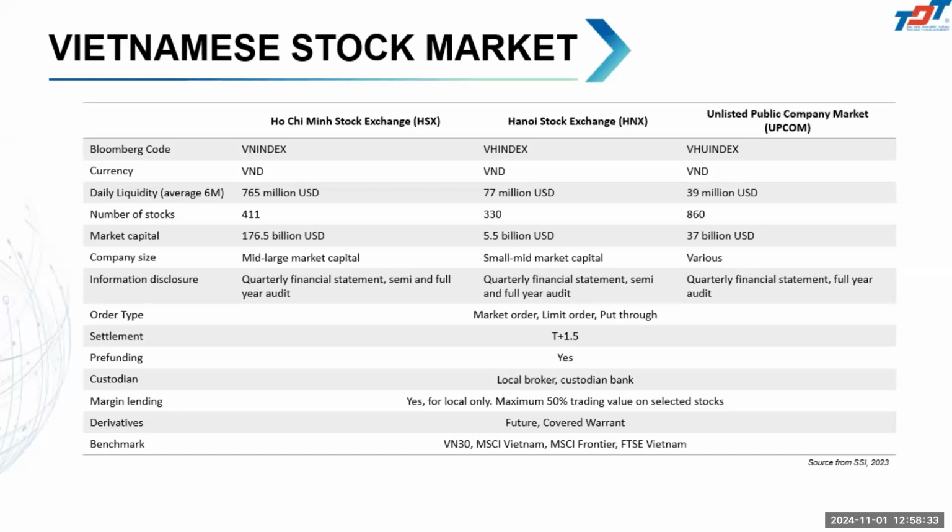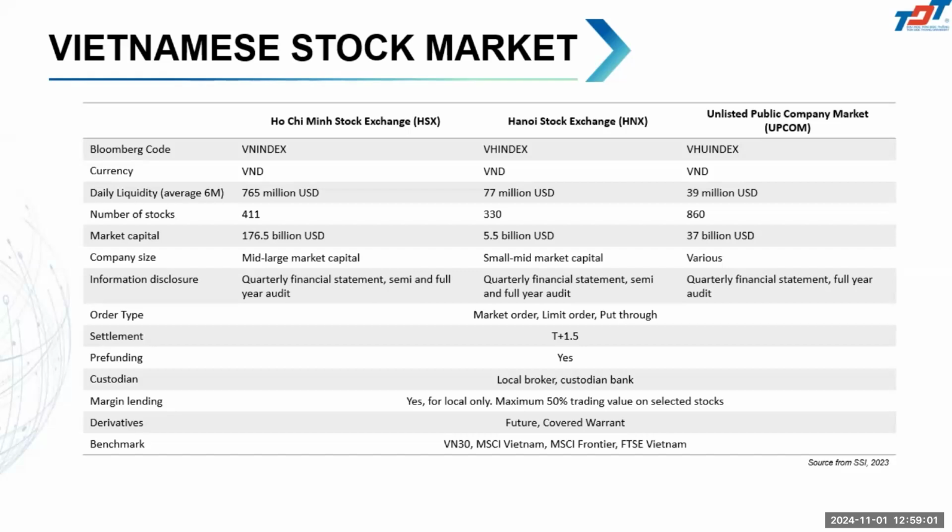For example, if today is Friday and you sell the stock, you will receive the money on Tuesday afternoon. Similarly, if you buy the stock, you cannot sell it immediately. You have to wait 1.5 days more.